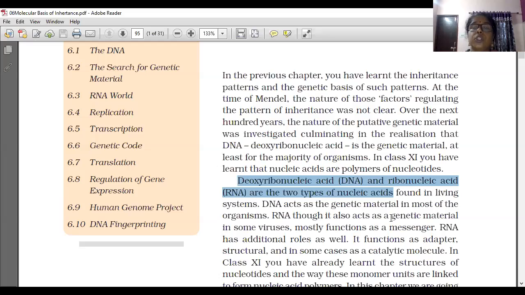RNA also acts as a genetic material in some viruses. But even though it acts as the genetic material in some viruses, RNA mostly functions as a messenger RNA only. So there are two types of nucleic acid, DNA and RNA. DNA acts as a genetic material in the majority of organisms, and in some viruses RNA acts as the genetic material.